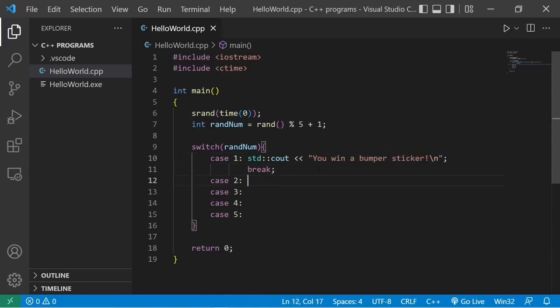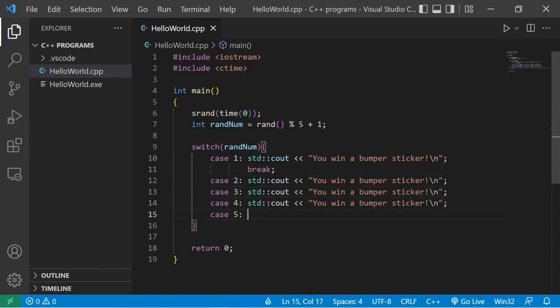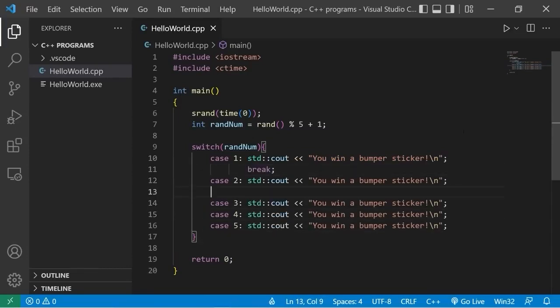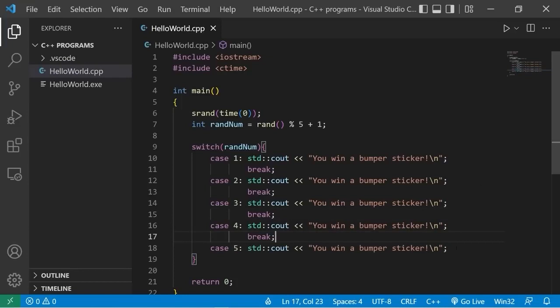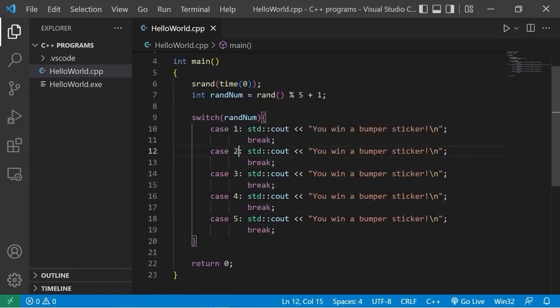Okay, let's think of some others. I should probably break after these. Prize 2 will be a t-shirt.